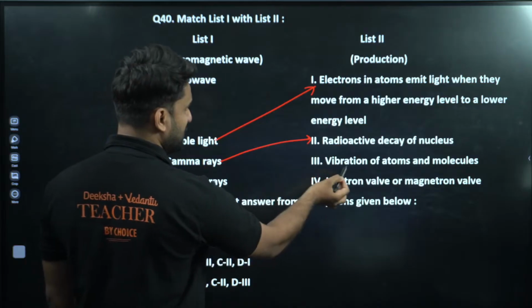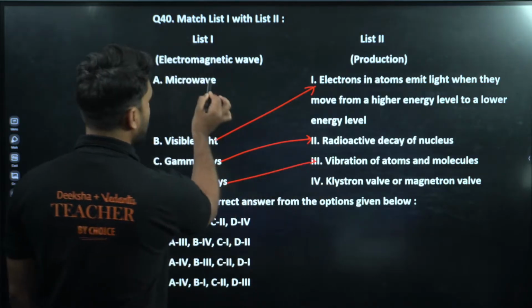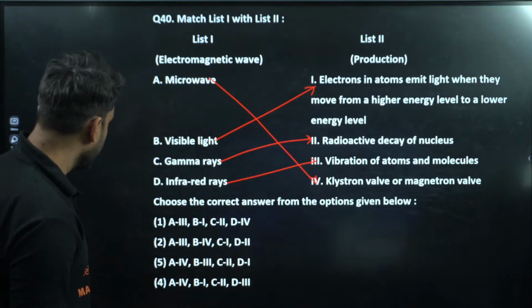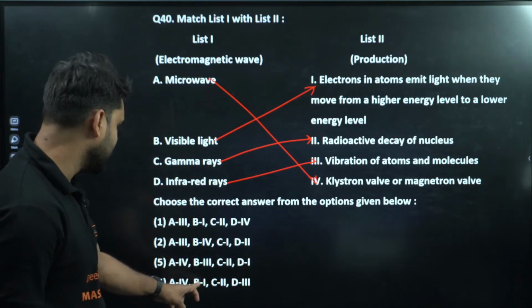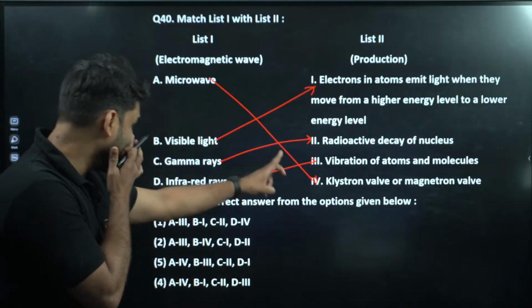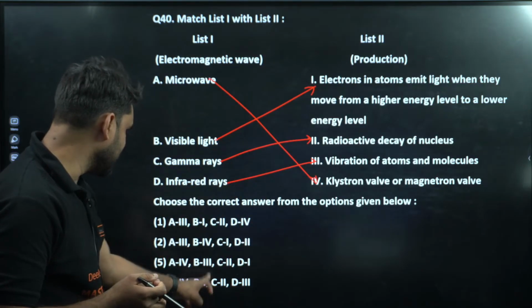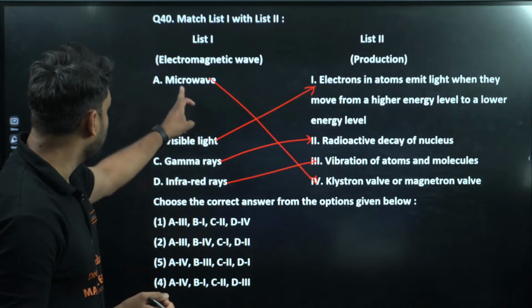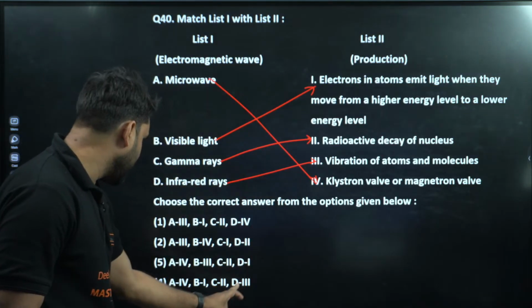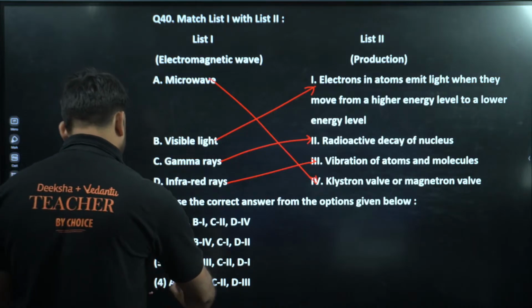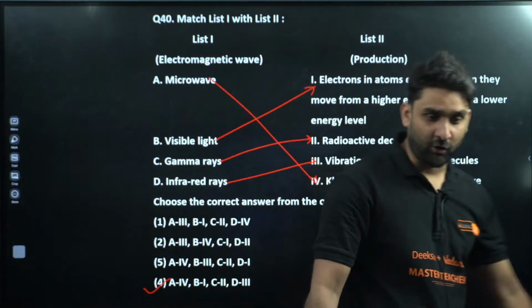Infrared is vibration of atoms and molecules, and this will go there. B is first, C is second, microwave crystalline, yeah, of course. D, A is 4. So option number 4 will be the correct answer for question number 40.